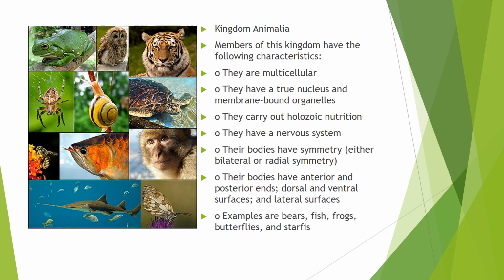They have a nervous system. Their bodies have symmetry, either bilateral or radial symmetry. Also, their bodies have anterior and posterior ends, the dorsal and ventral surfaces, and the lateral surfaces. So examples of these are bears, fish, frogs, butterflies, and starfish. Okay, that's all under biodiversity.